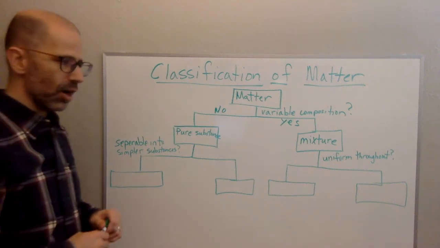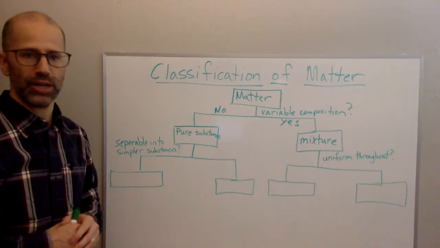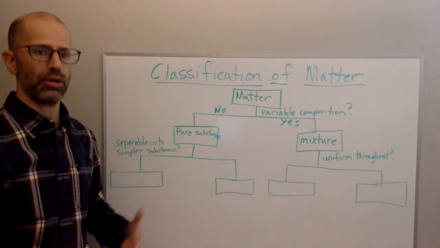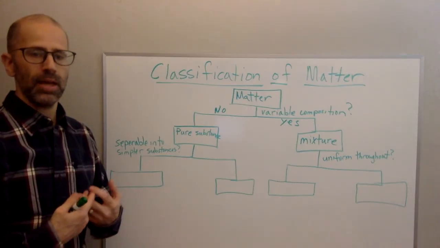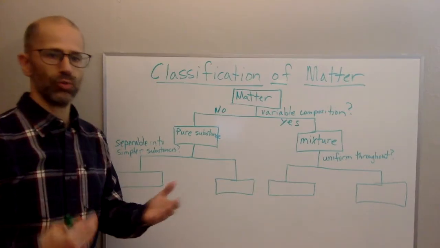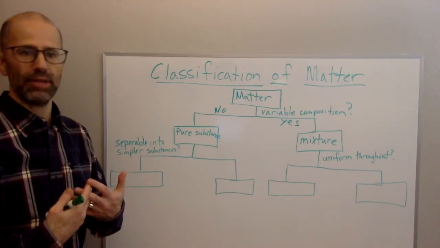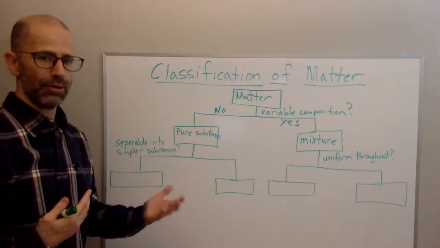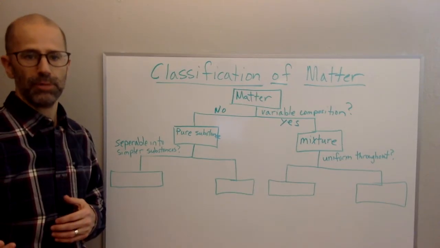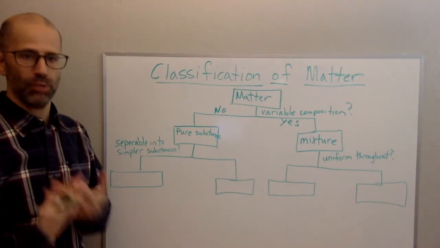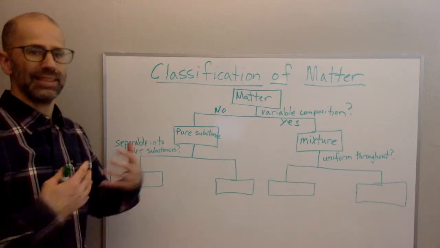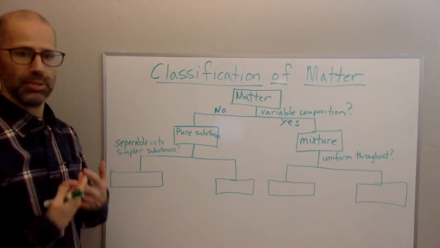And you can see this in mixtures very easily. You can have a mixture of something, like salt and pepper. You can mix salt and pepper together, and you can vary the composition. So you can have 1 gram of salt with another gram of pepper, equal amounts, or you might have half a gram of salt and a whole gram of pepper, and so it's still a mixture of salt and pepper, regardless of how much you have. So it's still a mixture, regardless of the composition.